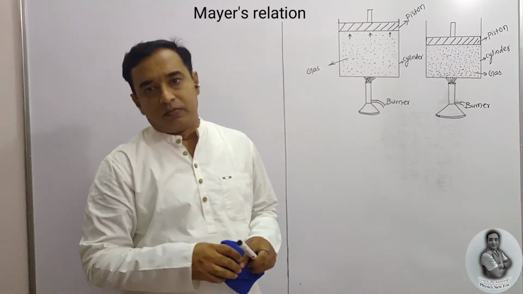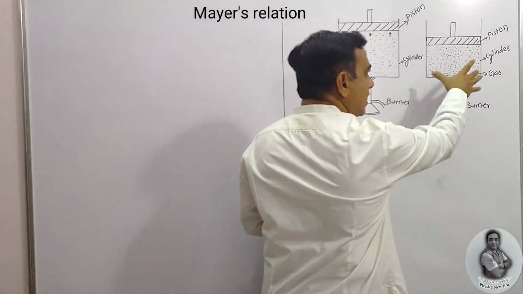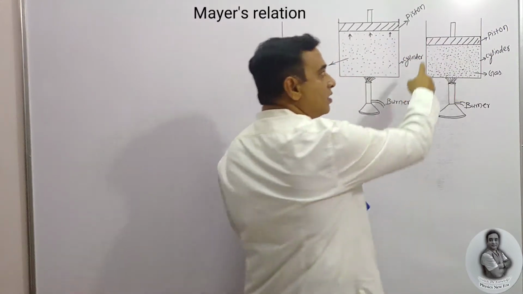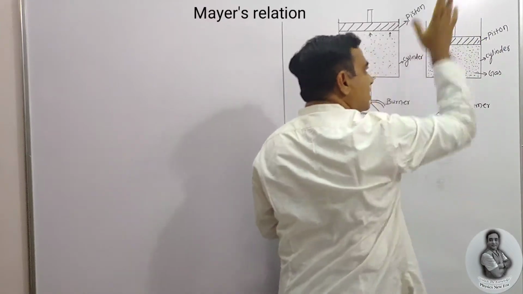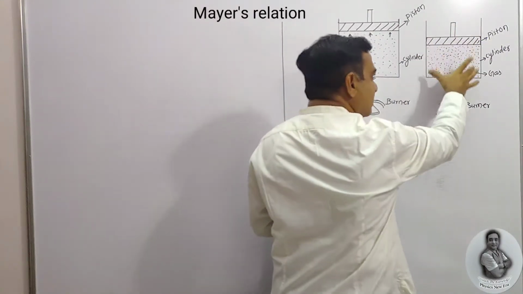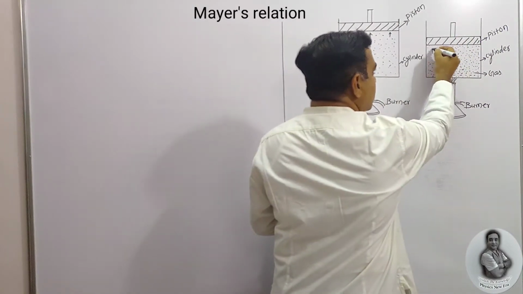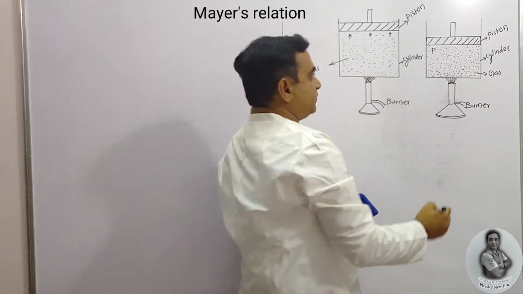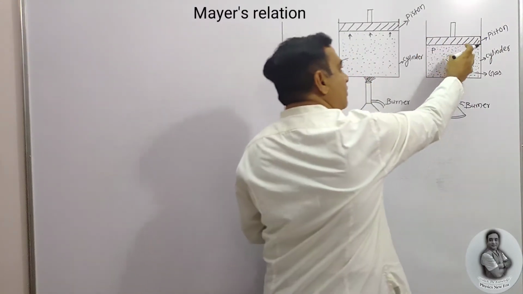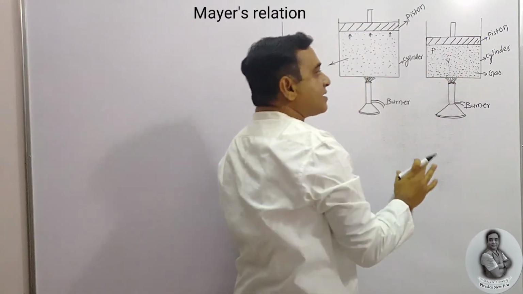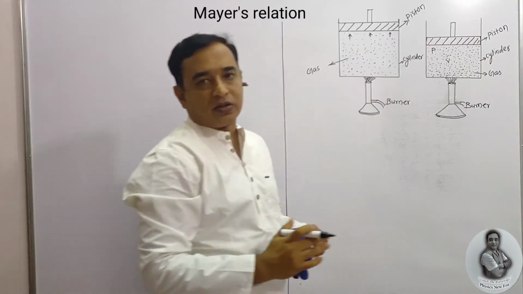Here we have the system. What is meant by system? The system consists of one piston and cylinder arrangement. We have the piston through which we are going to apply or release the pressure. Here we have the cylinder in which the ideal gas is packed. Let P be the pressure inside the cylinder and V the volume occupied by the gas inside the cylinder.